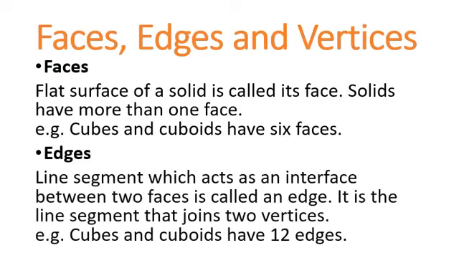Coming to edges now. A line segment which acts as an interface between two faces is called an edge. It is the line segment that joins two vertices. Simple as this. Cubes and cuboids have 12 edges. To recap, flat surface of a solid is called its face. Solids have more than one face, for example, cubes and cuboids have 6 faces. Edges, what are edges? The line segments that join two vertices are called edges, and cubes and cuboids have 12 edges.